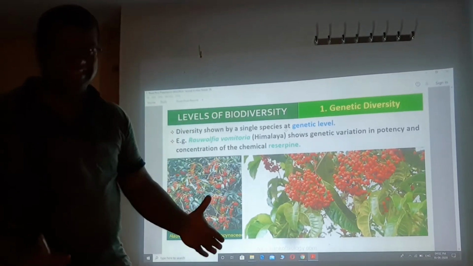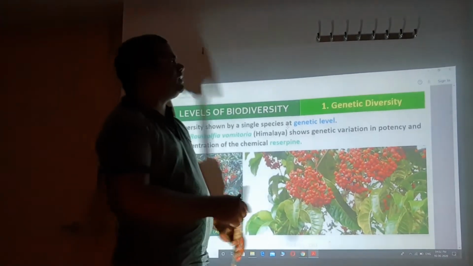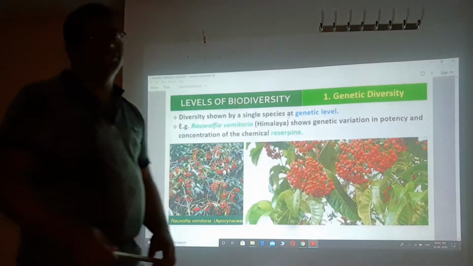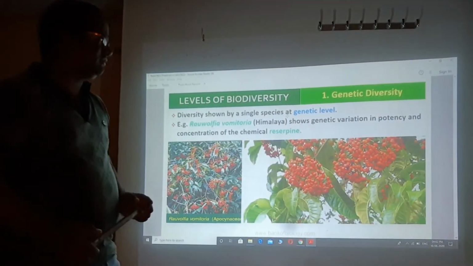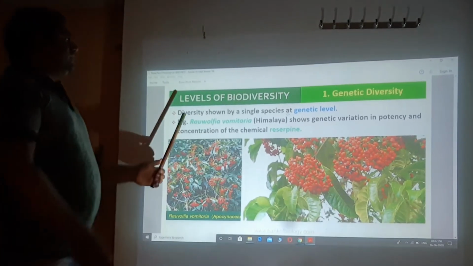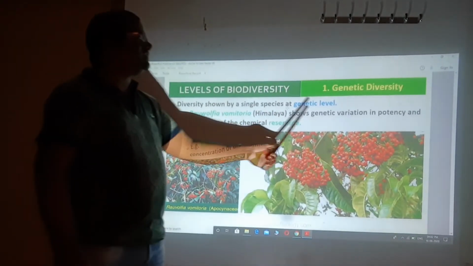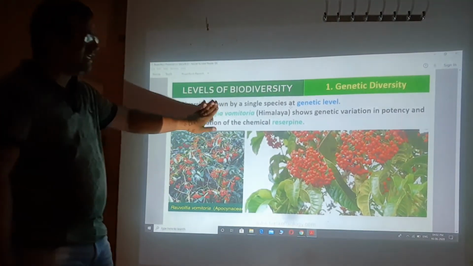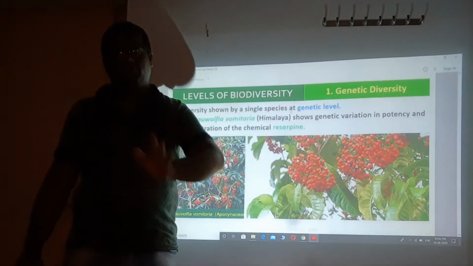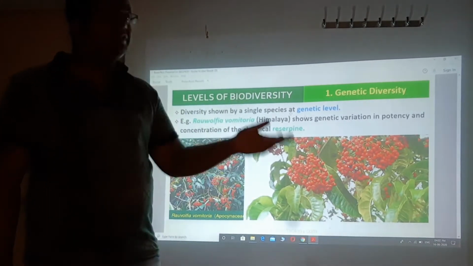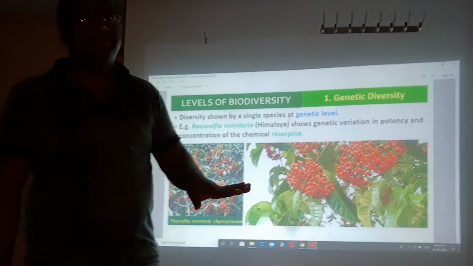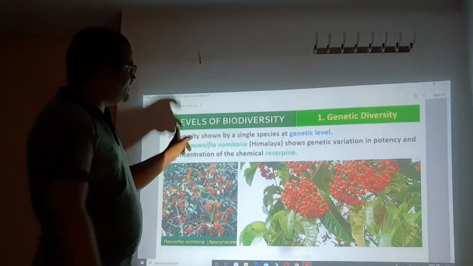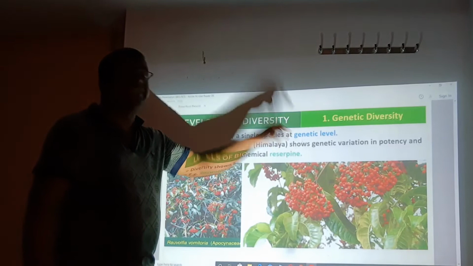So the genetic level starts first at their chromosomes and their genes, hence the level is genetic level, or genetic diversity. Genetic diversity is shown by a single species at the genetic level. As I told you just now, before the definition, a species also has diversity, but in a species each and every individual has a different genetic makeup, hence the diversity is at the genetic level.